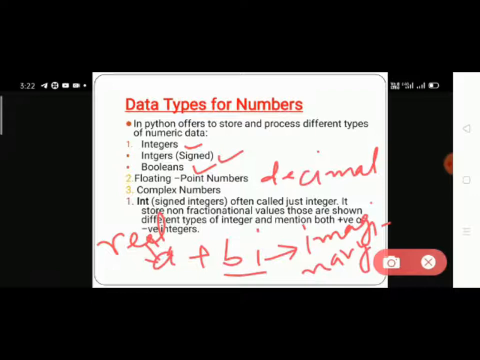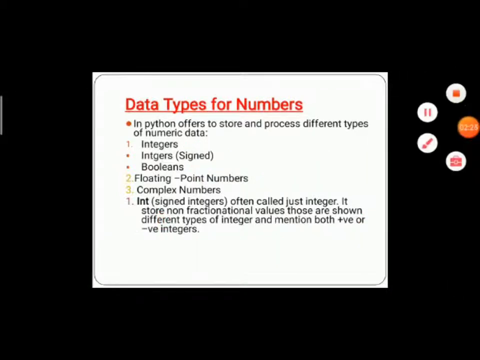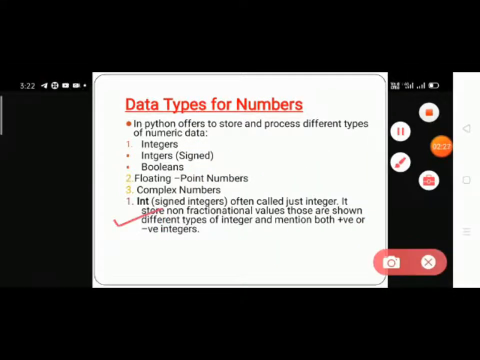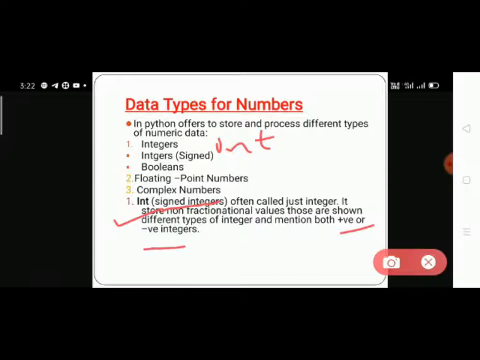So one thing is integer. Integer is represented by the data type int. It is a built-in function in our Python library. In int, we store signed integers, meaning positive and negative integers. There are no fractional values in it. We represent integers like 1, 15, 17, non-decimal values. Clear?